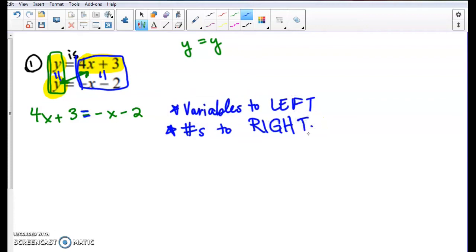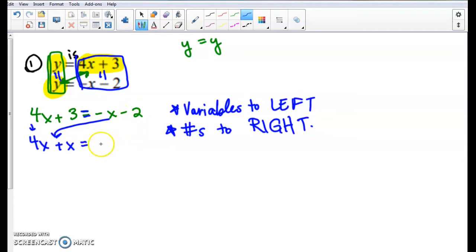Perfect. Okay, now, since we're going to take variables to the left, I already have a 4x here on the left, so he just drops down, 4x. Now I want to bring all the other variables to the left. So since my negative x is on the right side and I bring him over here, he's going to change his sign to a plus x. We drop down our equal sign right there in the middle.